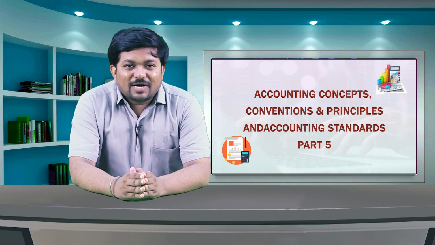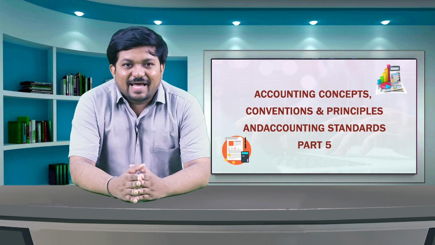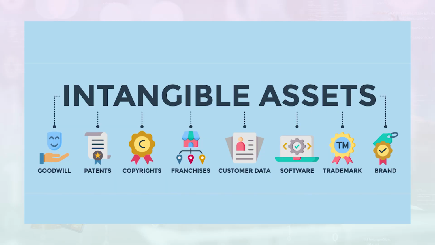Common examples of items encompassed by these broad headings are computer software, patents, copyrights, motion picture films, customer lists, mortgage servicing rights, fishing licenses, import quotas, franchises, customer or supplier relationships, customer loyalty, market share and marketing rights.